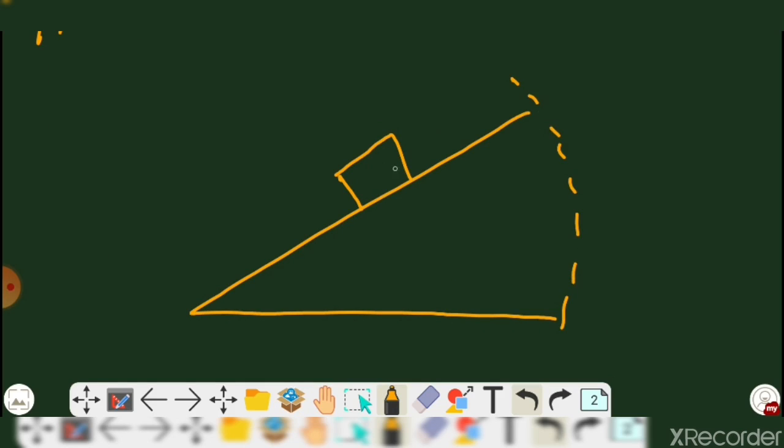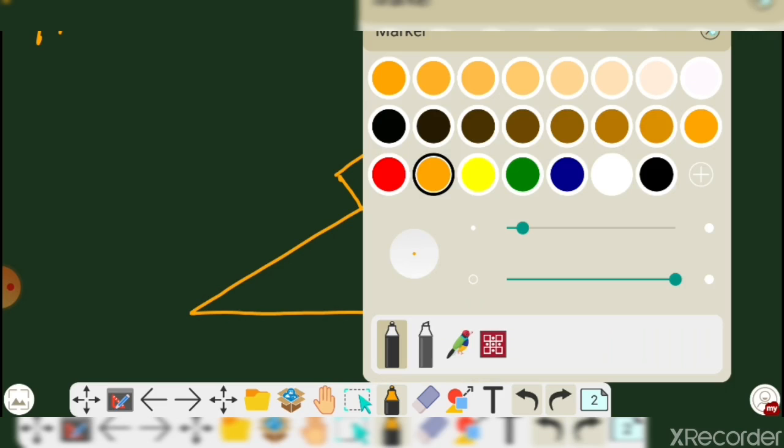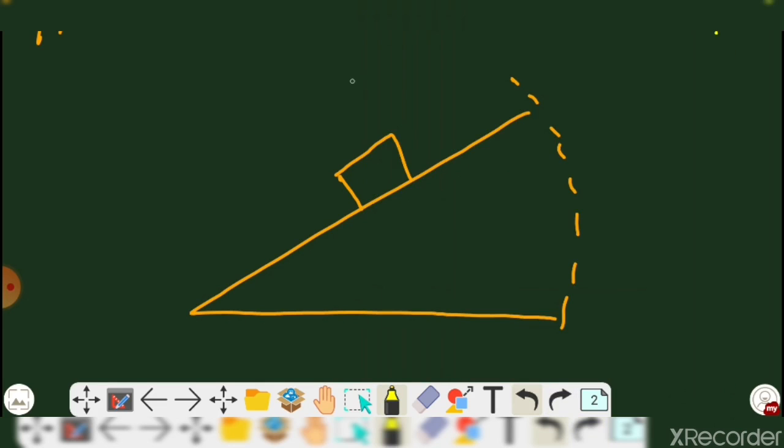At this point, here is the normal force, the contact force between the tire and the road. Similarly here it is mg, the downward force, and one is the friction force f.